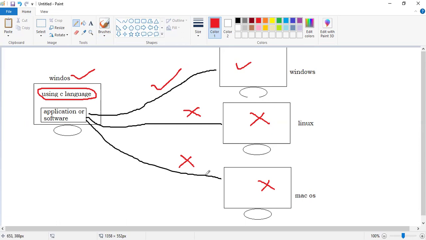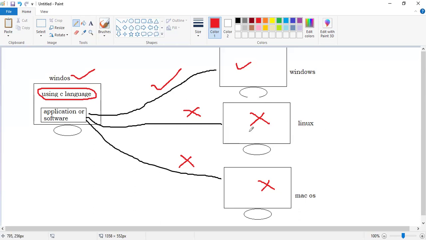Sir, why is it platform dependent? Later I will tell. But you should understand what we mean by C is a platform dependent language. That means if you are developing any software using C language, and in that machine a particular operating system is there, then those applications only work on machines where the same operating system is installed.